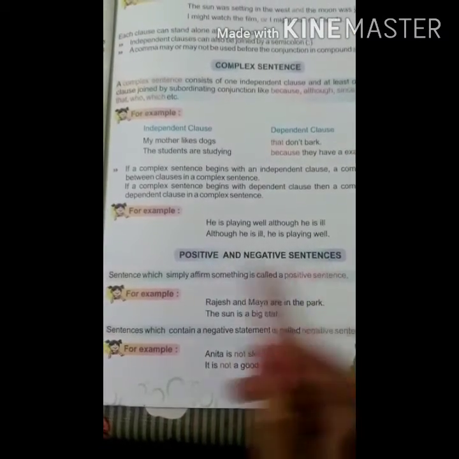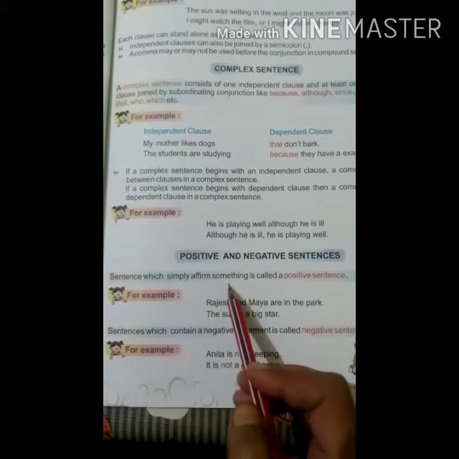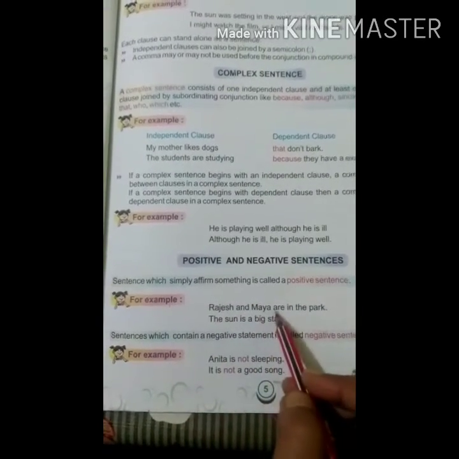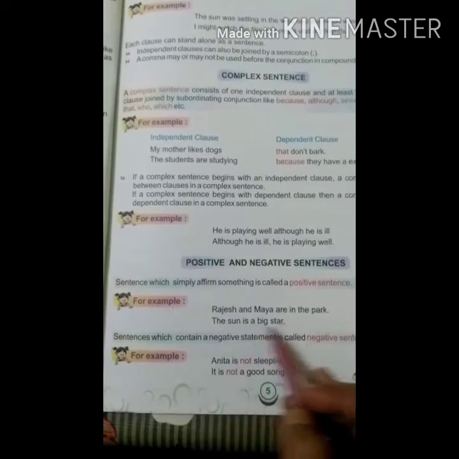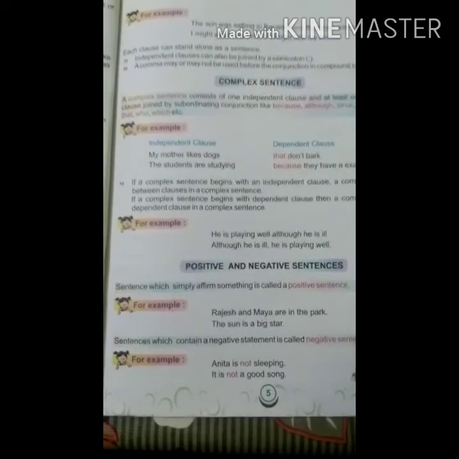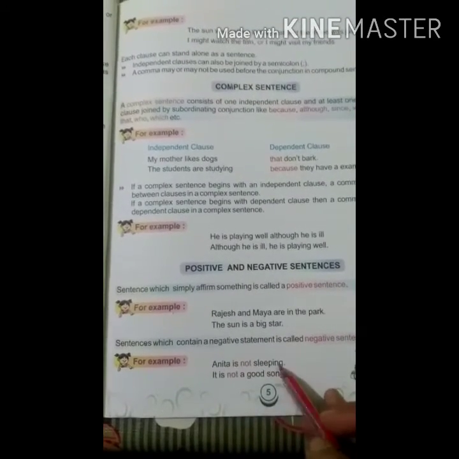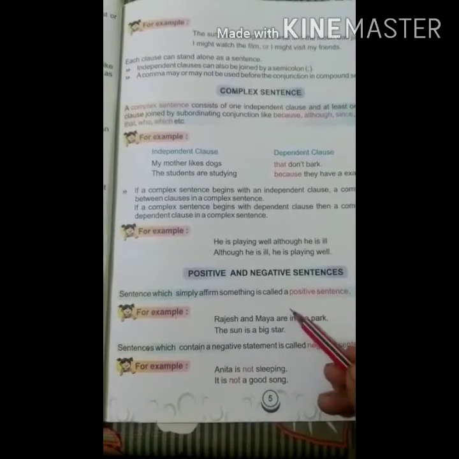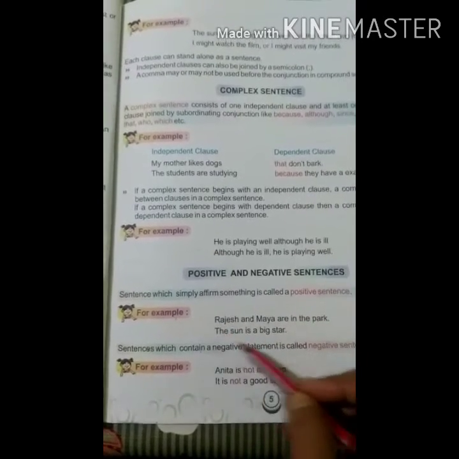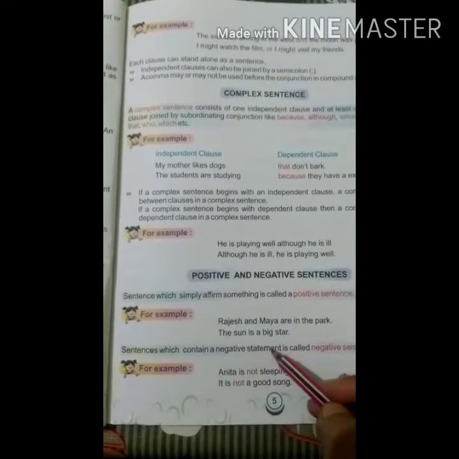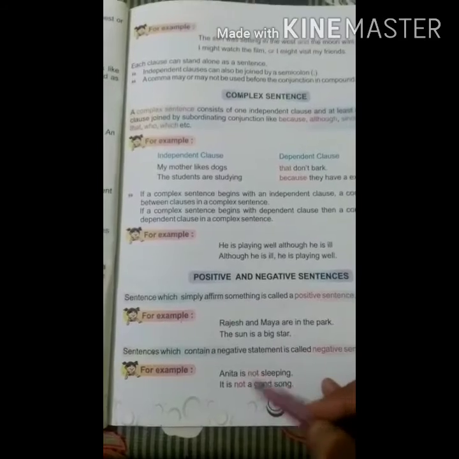Positive and negative sentences. Sentences which simply affirm something are called positive sentences. For example, Rajesh and Maya are in the park. The sun is a big star. Sentences which contain a negative statement are called negative sentences. For example, Anita is not sleeping. It is not a good song. The main difference in positive or negative sentence is that in positive sentence there is no use of not. And in negative sentence we use not after helping verb always. Is that clear?